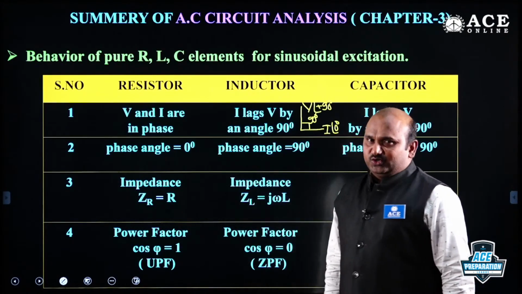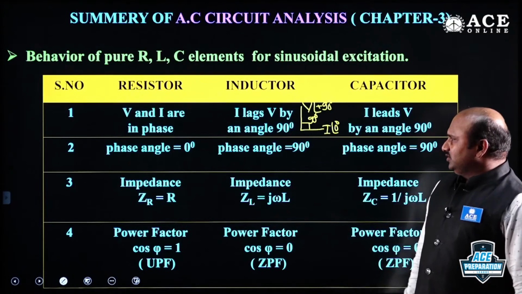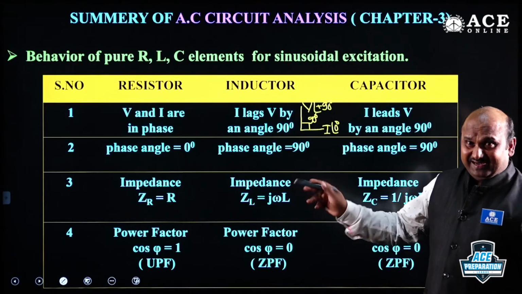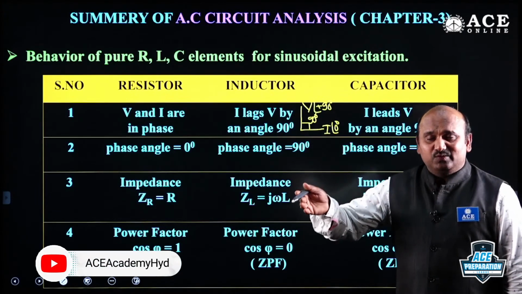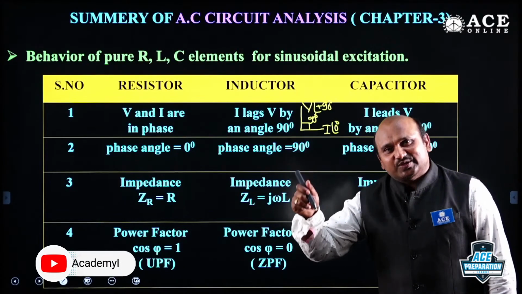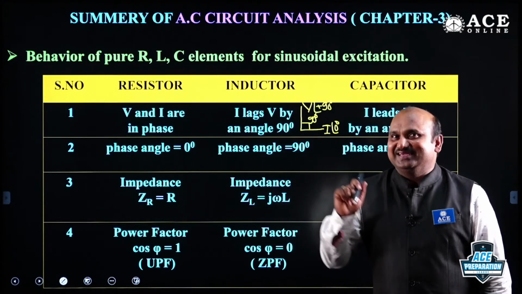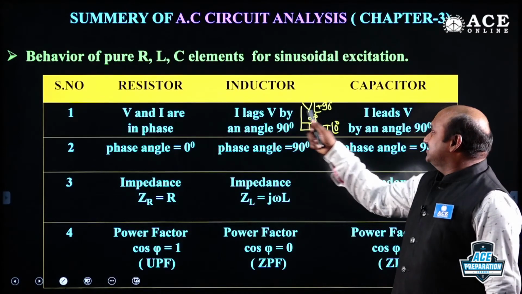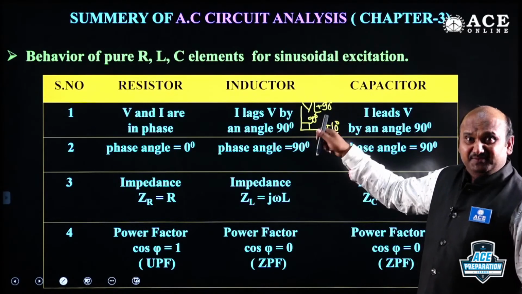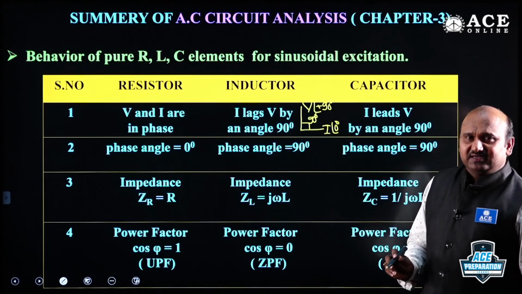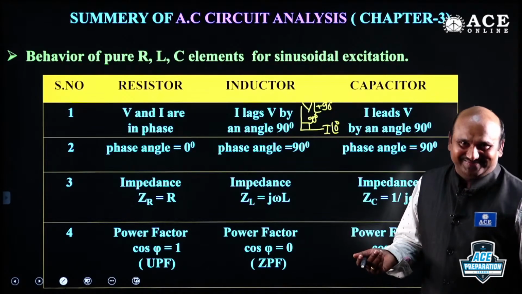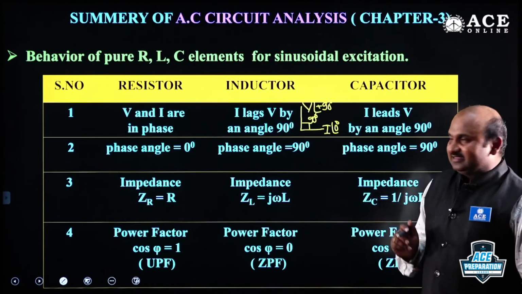Now, the phase angle here is 0 degrees because both are in phase. And coming to the pure inductor, the phase angle is 90 degrees. Here also 90 degrees. You know that whether it leads or lags depends upon the applied voltage and the resultant current. Usually voltage is the reference. That's why we are studying the current behavior here. If voltage is the reference, current lags. If voltage is the reference, current leads here. Right? But sometimes it may be reversed. That's why don't just remember lead, lag. Which is lagging is very important, with respect to what. You should get the clarity regarding that.